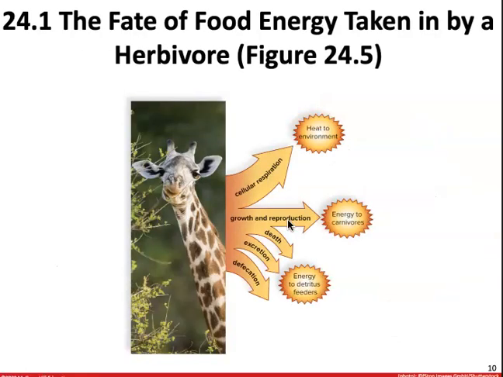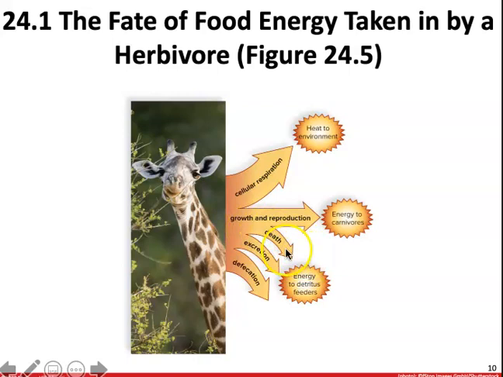So the fate of energy. A lot of the energy that is taken in by herbivores is going to be given off in cellular respiration. It's going to be given off as heat to the environment. Some is going to be used for growth and reproduction. This energy will be given to carnivores who consume them.